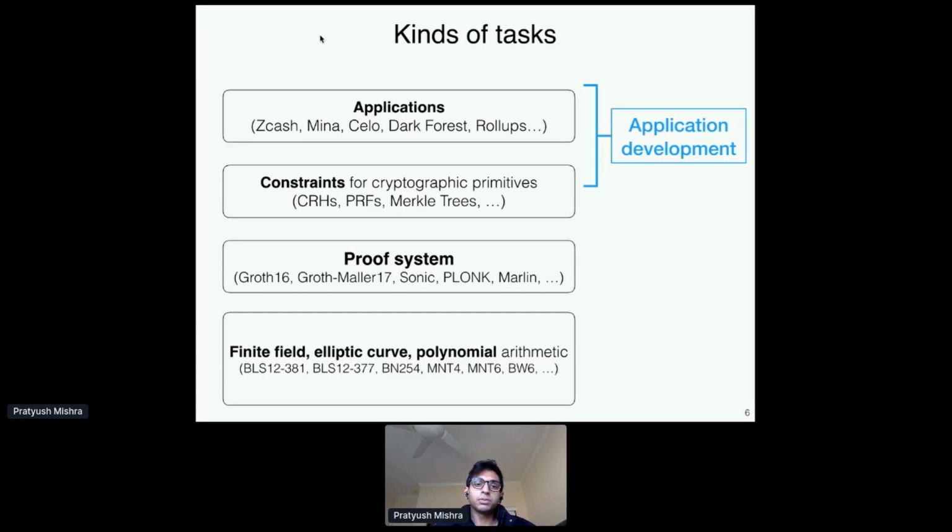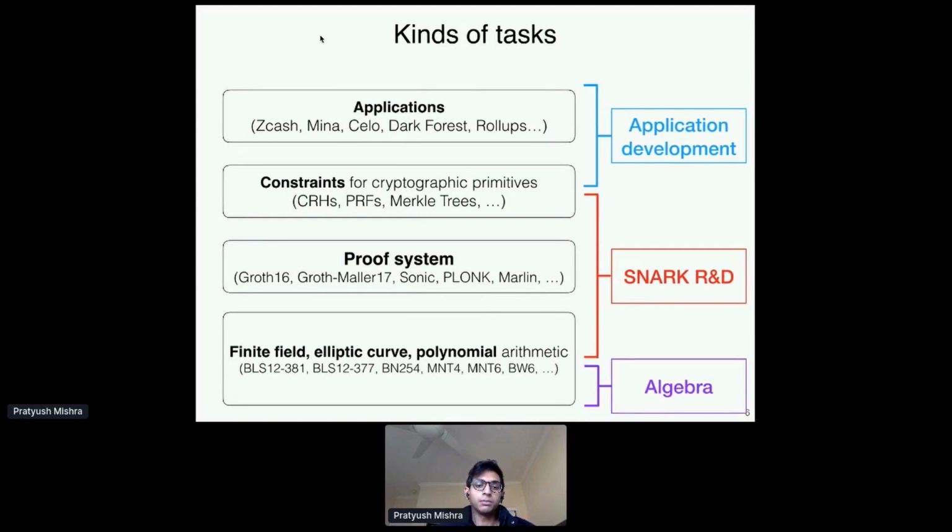So if you're an application developer, right, all you care about is writing down your application, and maybe you have some interfacing with the constraint system to express your problem in a language the SNARK understands, but you don't really care about the proof system or anything, or curves and so on, right? If you're a SNARK developer, like you're developing new SNARKs or implementing them, then you care about interfacing with the constraint system because your SNARK understands some particular constraint system. And you care about interfacing with some elliptic curve or finite fields, but primarily you're focused on implementing your SNARK and making it efficient, right? And at the bottom level, you have your algebraic objects, such as fields and curves, and you have to optimize the arithmetic there, right?